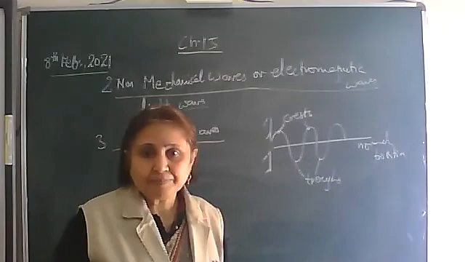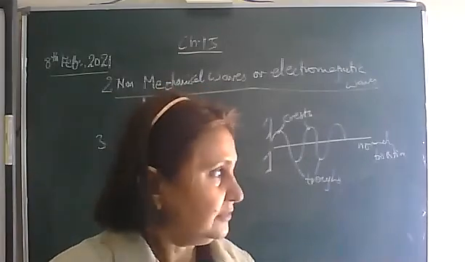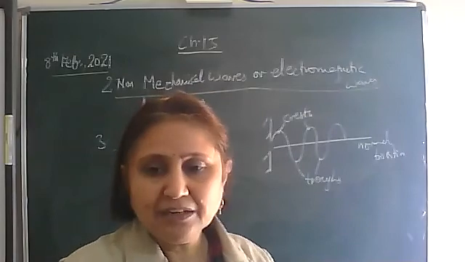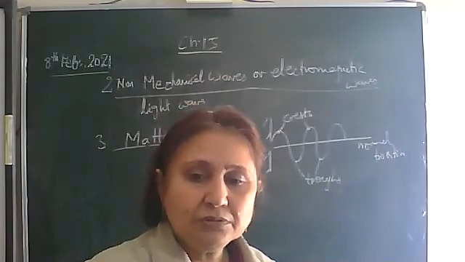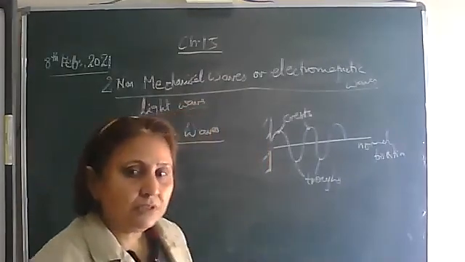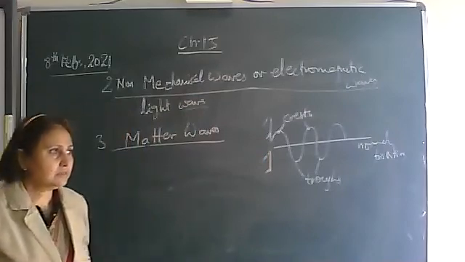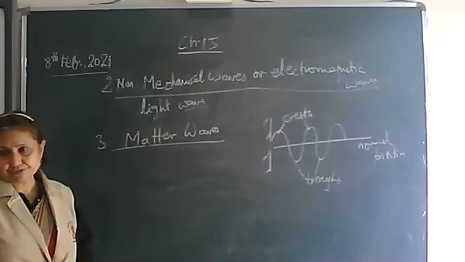So write down, when matter like electron, proton travels in the form of waves, they are called matter waves.